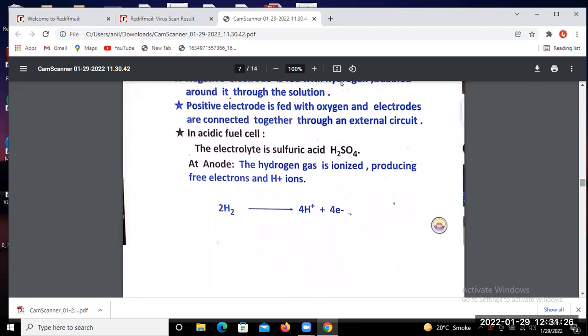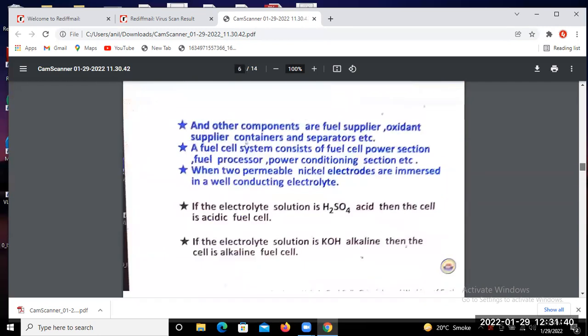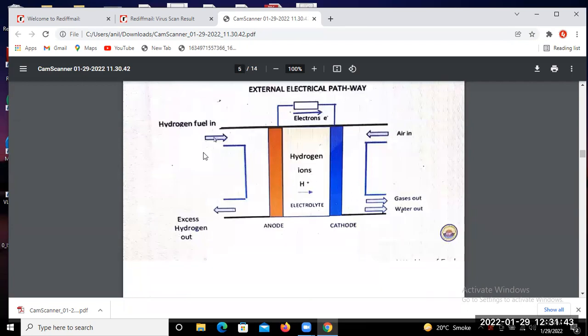At the anode terminal, that means the negative electrode, you may find the chemical reaction. The hydrogen gas is ionized. So hydrogen is supplied at the anode terminal, and this hydrogen is ionized into H plus ions and electrons. The H plus ions move into the electrolyte, and the electrons flow through this path to the cathode. That can be written in chemical equation form.